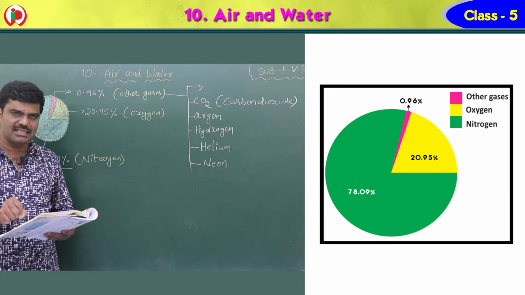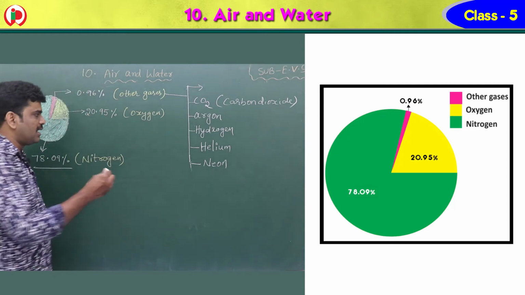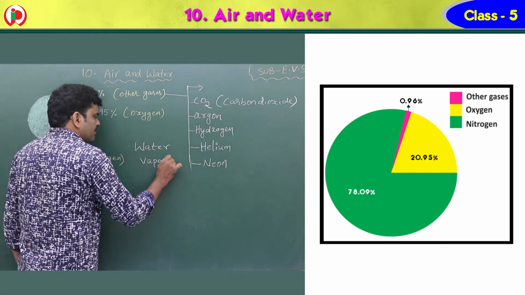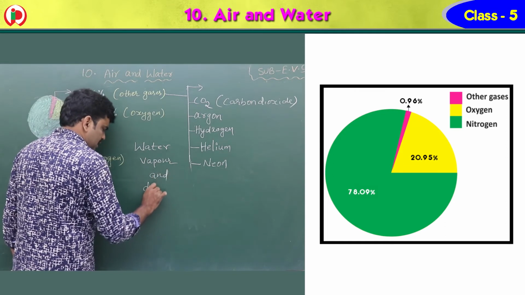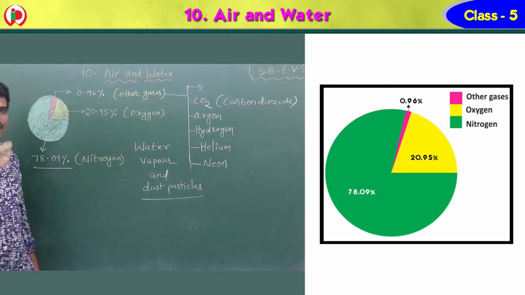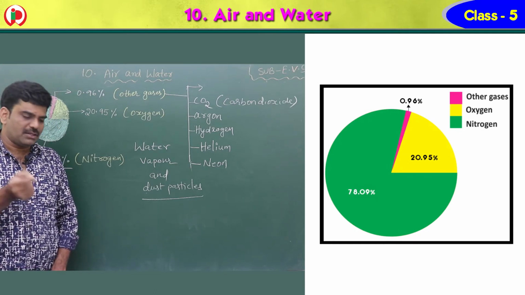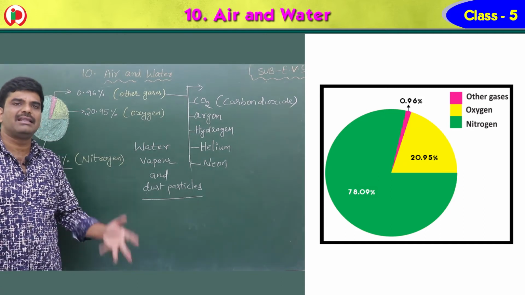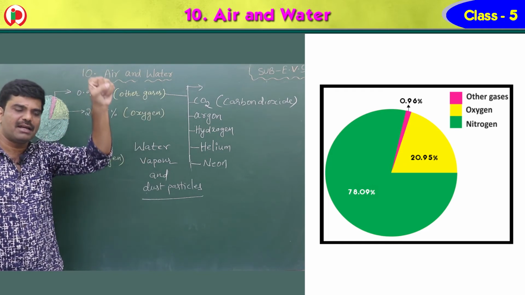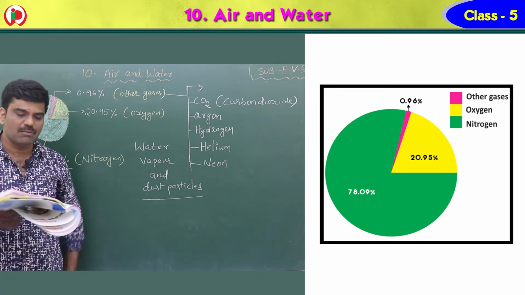And besides these, children, air also contains water vapor and dust particles. If you see, sometimes in the sunlight the dust particles are present. Where do these dust particles come from? Yes, in the air only. And you know about water vapor. Due to heating, the water in the rivers or oceans is converted to vapor. Again, due to condensation, the vapor condenses and forms rain. So that is the water vapor, and dust particles are also present but in smaller amounts.